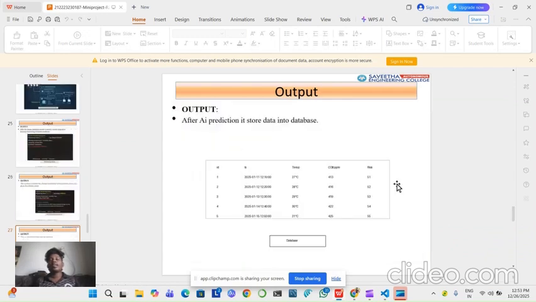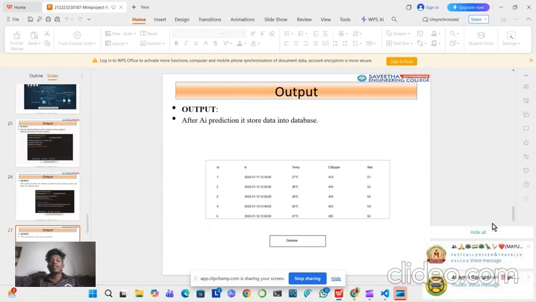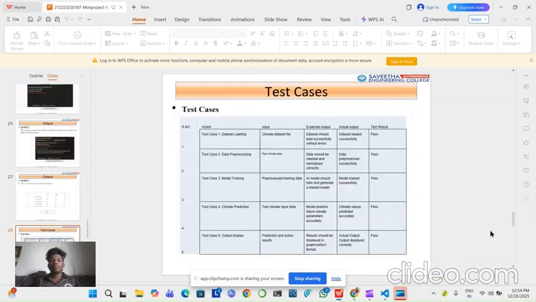These are the values that are stored in the database. In 2025, date-wise, it stores the temperature value, and it stores which day has more climate change. This is the test case. The test case is nothing but datasets loading, data pre-processing, model training, climate prediction, and output display.